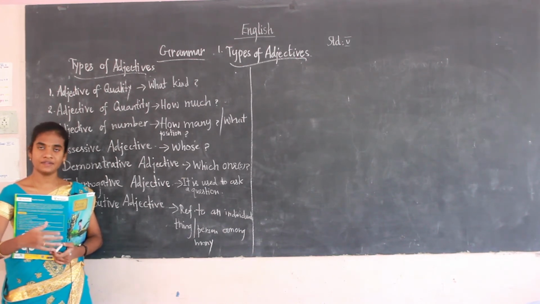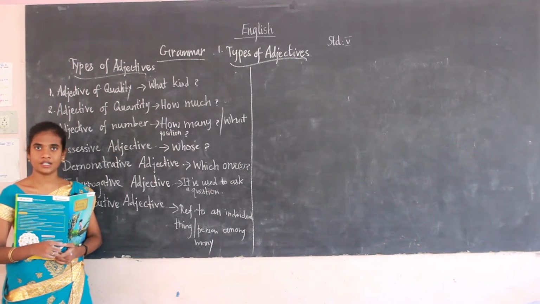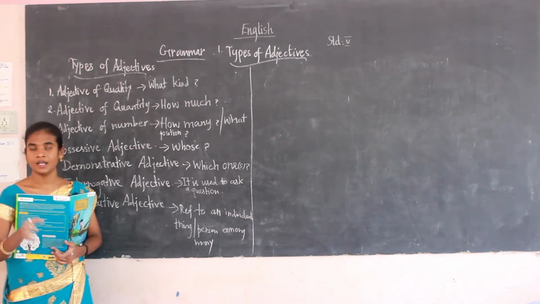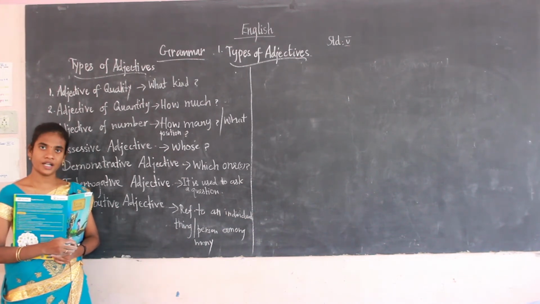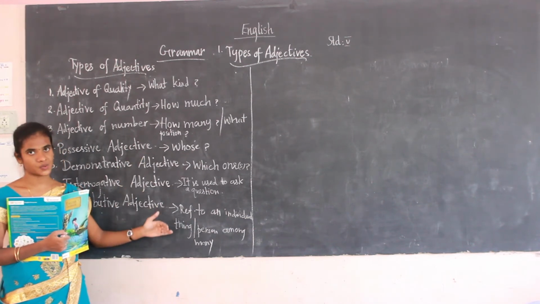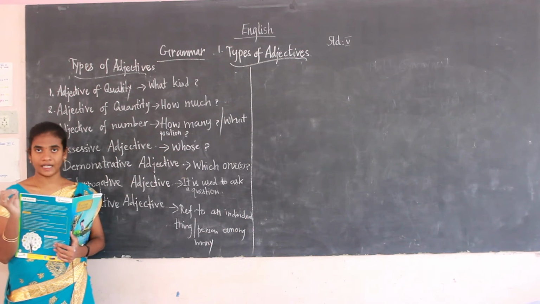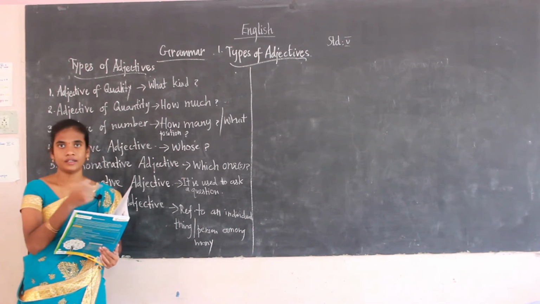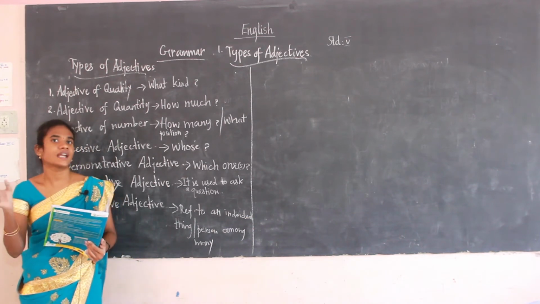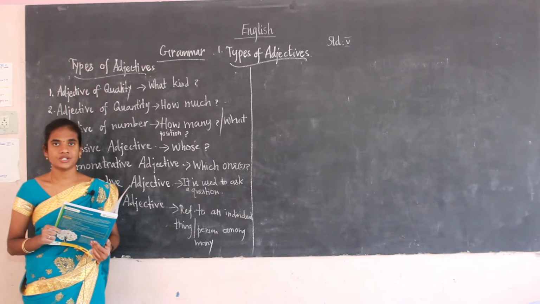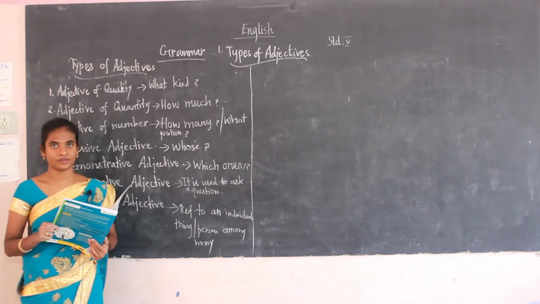And what we have seen about the adjective. What's an adjective? An adjective is a word that describes or modifies the nouns or the pronoun. How many types of adjective are there? There are 7 types of adjective. One by one we have seen it. You have to get clear with the example words, which they have written in the tabular column. Now we shall see the book back exercise of this grammar.